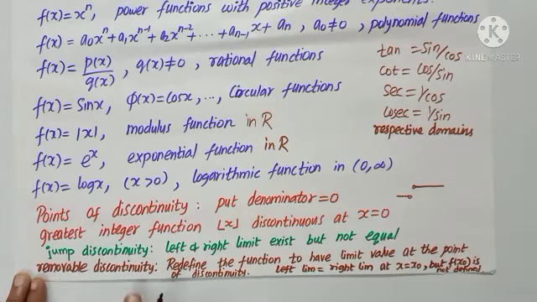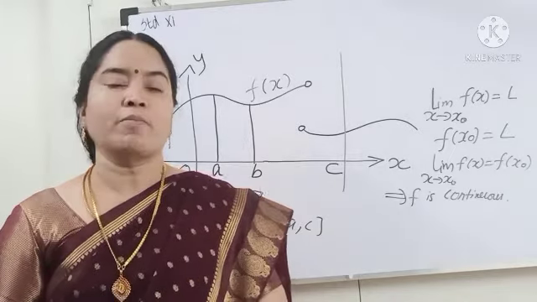Now, removable discontinuity. Here, left limit will exist, right limit will exist, and they are equal also, at a particular point, say x equal to x naught. But the function is not defined at that point. So, we can remove this discontinuity by redefining the function to have the limit value at the point of discontinuity. As we see the exercise problems, we will understand these concepts still more. So, let us see exercise problems in detail.